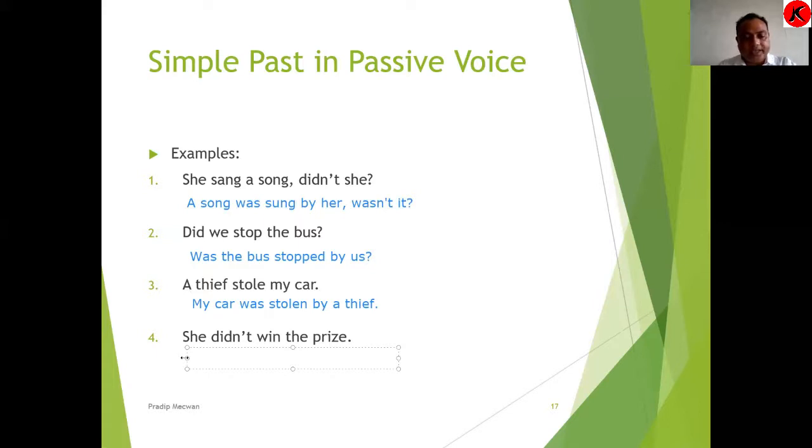So we will take the prize to the front. The prize was not won. The third form of win is won. The prize was not won by her. So you can definitely look at all these four sentences. With that, I think you'll be able to understand the formation of simple past tense better.